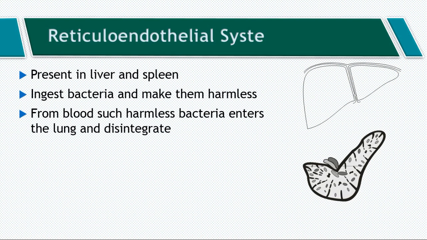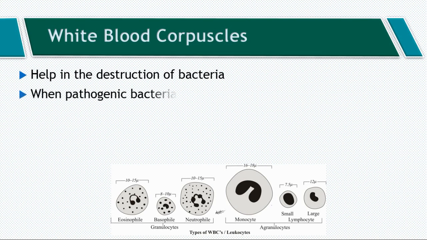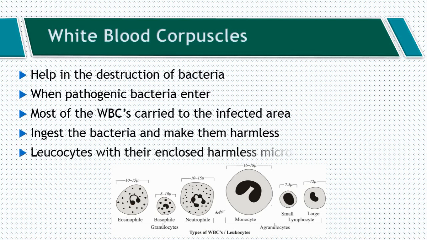Next, we have to discuss white blood corpuscles, or leukocytes, also called WBCs. WBCs help in the destruction of bacteria. When pathogenic bacteria enter the body, most of the white blood cells are carried to the infected area, ingest the bacteria and make them harmless. Leukocytes with their enclosed harmless microorganisms help in the formation of pus. So that is about the WBCs.